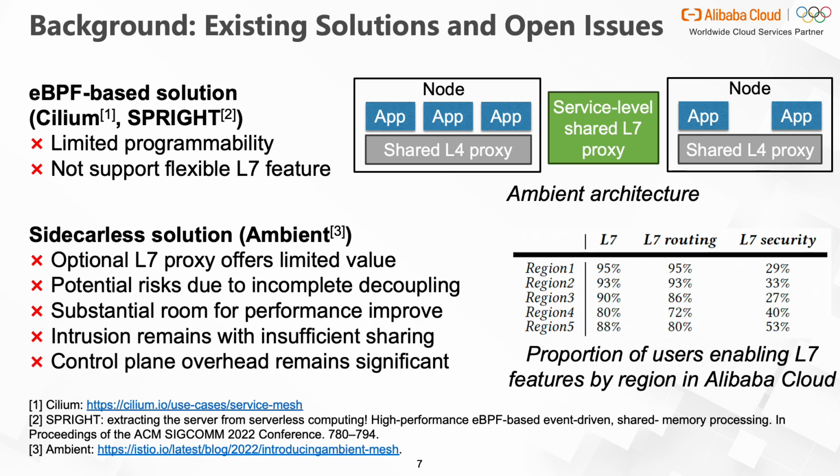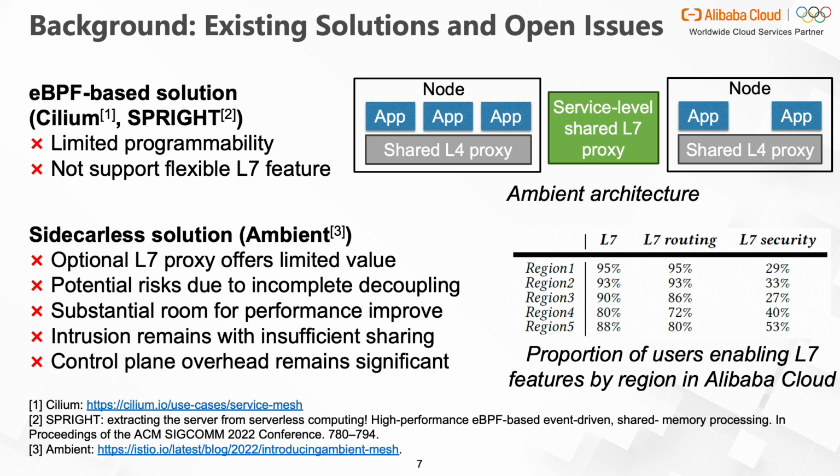First, Mint wants to reduce the resource consumption and improve performance for users not using an L7 proxy by making it optional. But honestly, that design doesn't have much value. Based on our observation, the majority of our customers configure L7 rules in their service mesh. Second, the L4 and L7 proxies are still located in the same cluster as user apps, and in some cases, even on the same node. The incomplete decoupling still has potential risks.